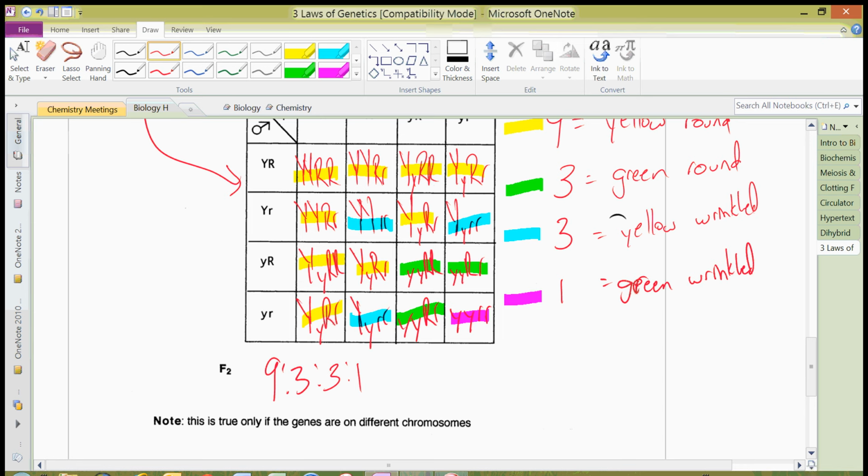phenotypic ratio. Now note, this is only true if they're on different chromosomes. As I mentioned before, Mendel was very lucky with his experiments. This would not have worked if the genes happened to be on the same chromosome, and we will talk about that later on in the unit with linked genes.